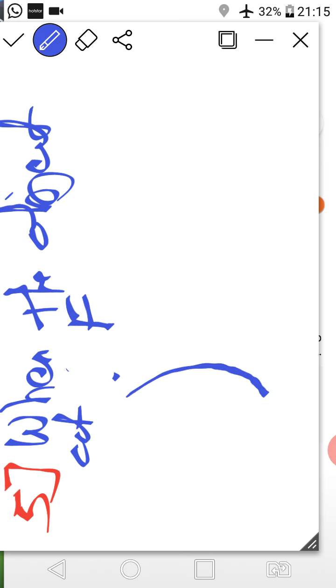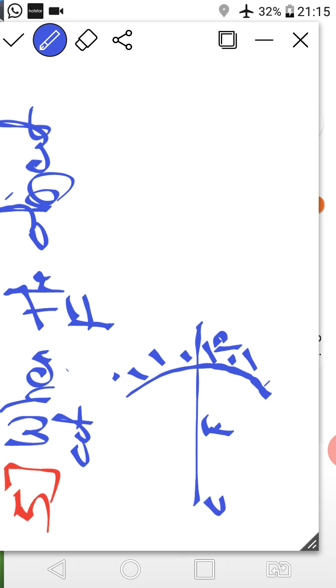When the object is at the focus point, we'll see with the diagram. So this is P, this is F, this is C. Now place the object here. So what will happen? One ray is again parallel to the principal axis, and another ray is incident at the pole, right class?